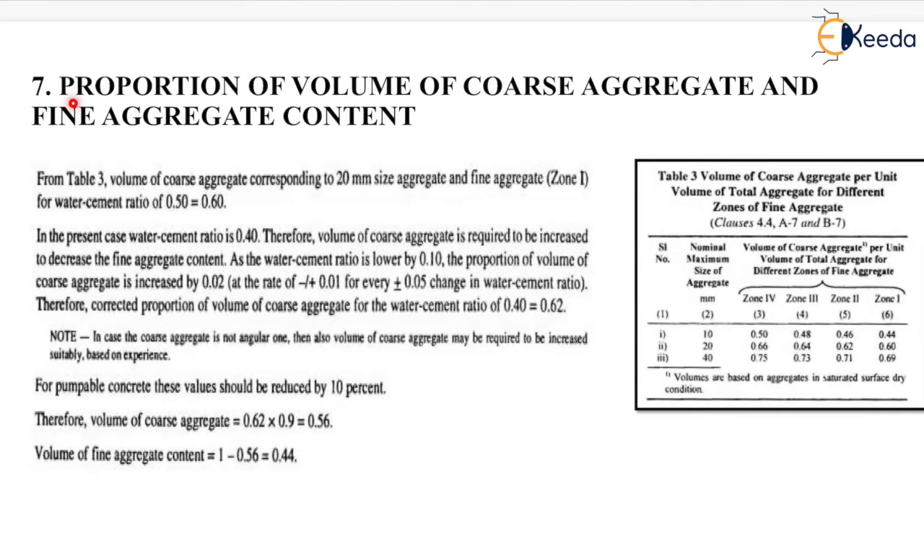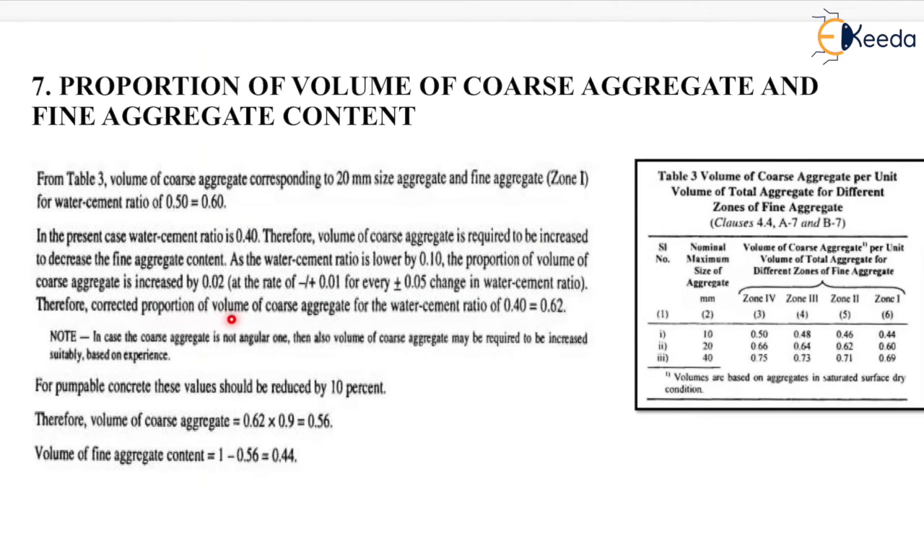Now next is the proportion of volume of coarse aggregate and fine aggregate content. Now from table 3, which is shown here, volume of coarse aggregate corresponding to 20 mm size aggregate and fine aggregate for water cement ratio of 0.50 will be equal to 0.60. Now in the present case, water cement ratio is 0.40, therefore volume of coarse aggregate is required to be increased to decrease the fine aggregate content. As the water cement ratio is lower by 0.10, the proportion of volume of coarse aggregate is increased by 0.02.